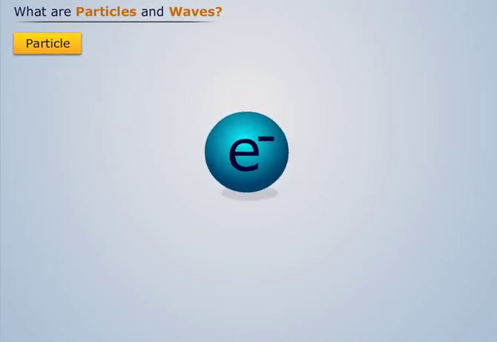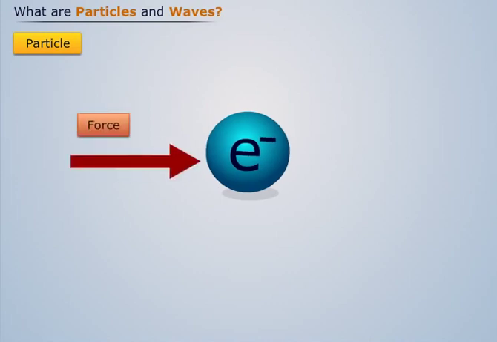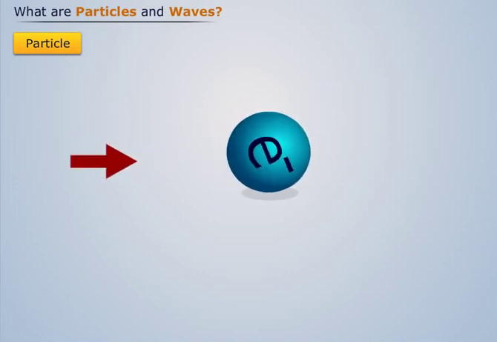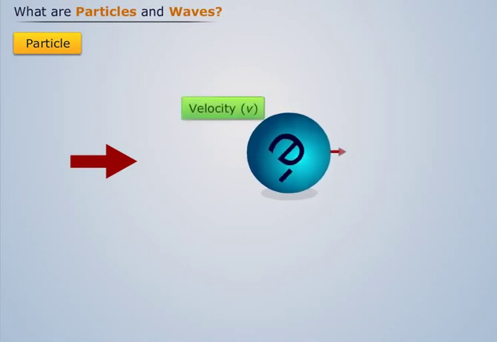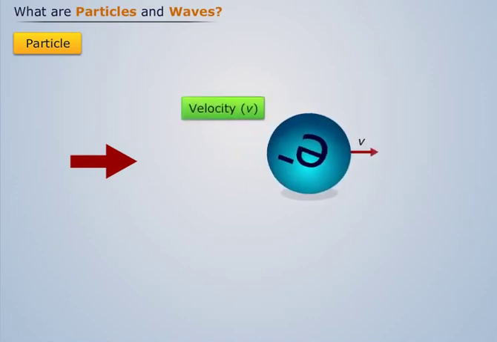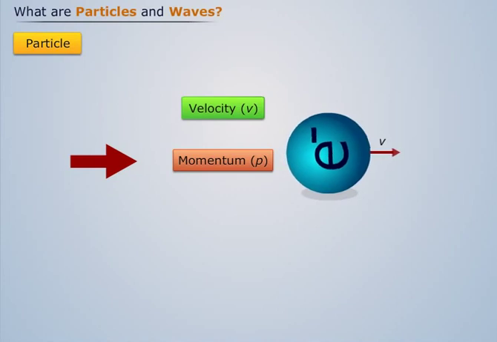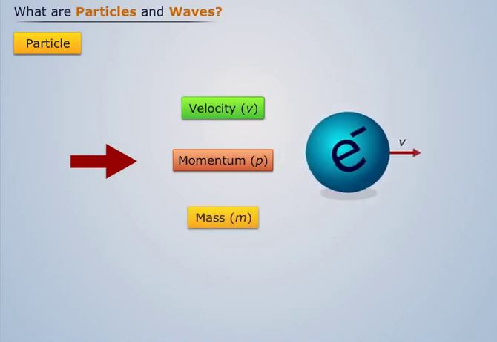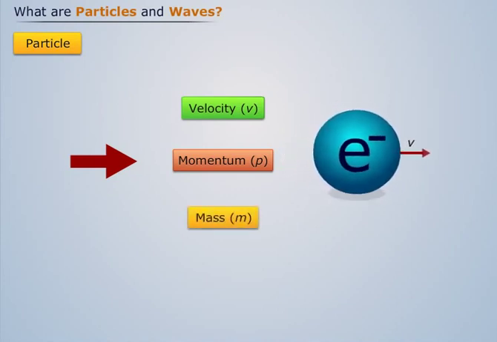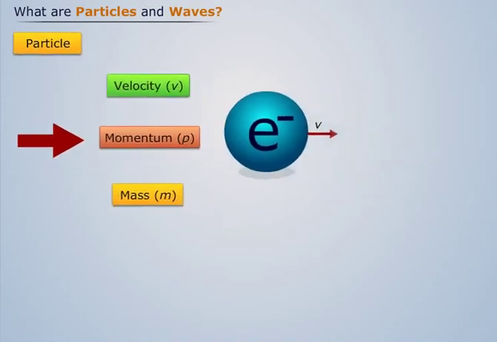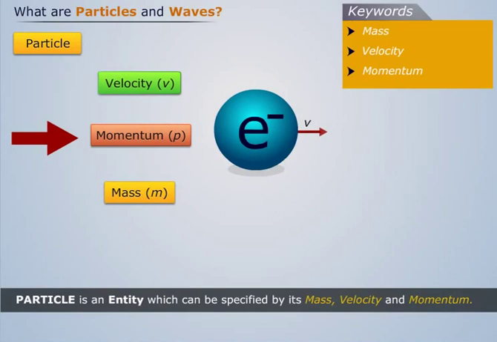Consider an electron. When we apply some force on this electron, we see that it acquires some velocity and gains some momentum due to the mass present in it. Such an entity, which can be specified by its mass, velocity and momentum, is called a particle. Thus, particle is an entity which can be specified by its mass, velocity and momentum.